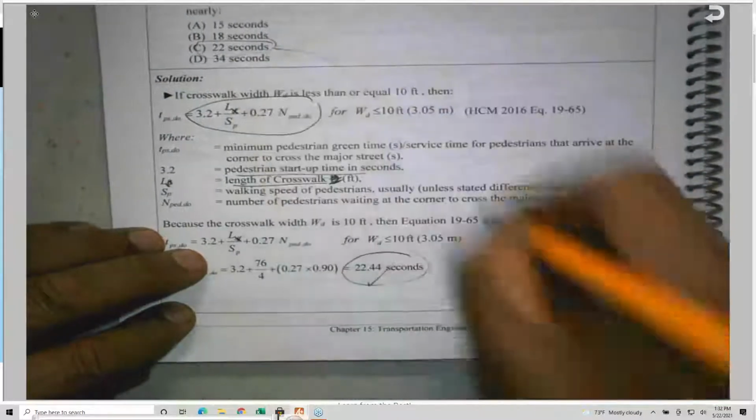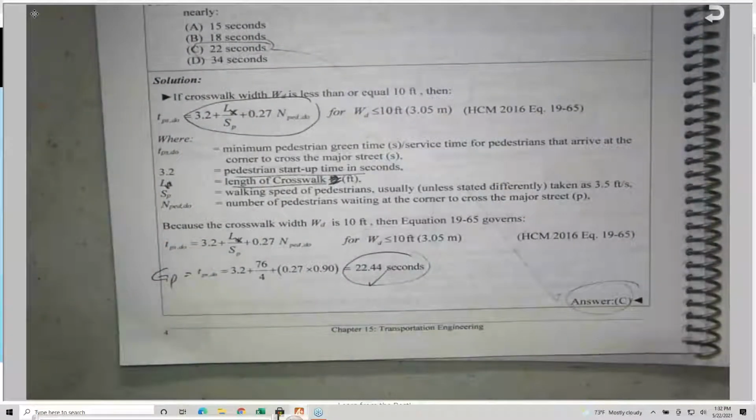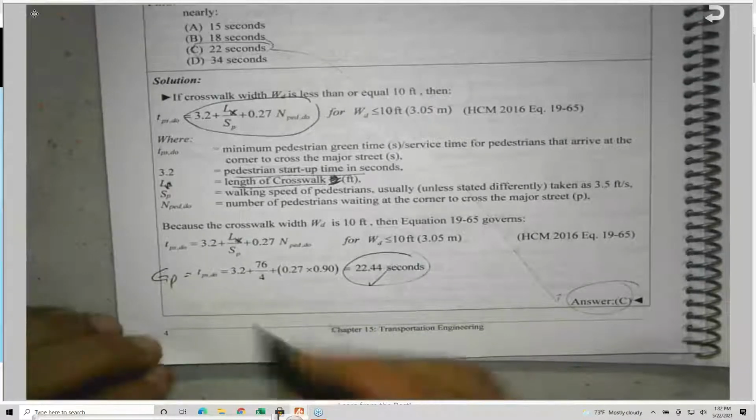So this is what I need you to be aware of. This is a typical example for the minimum green time for pedestrians, and again I will change it to match G sub B exactly.